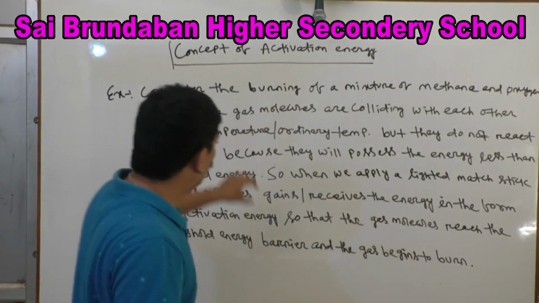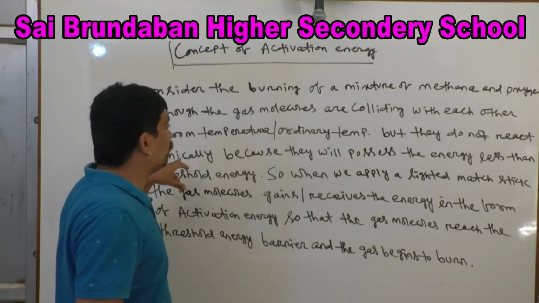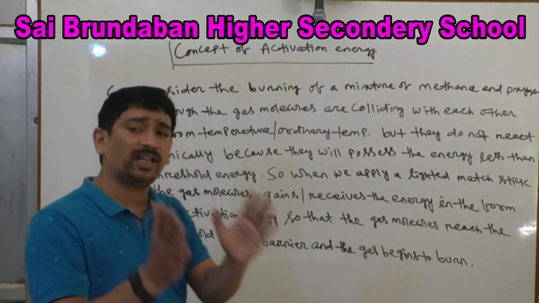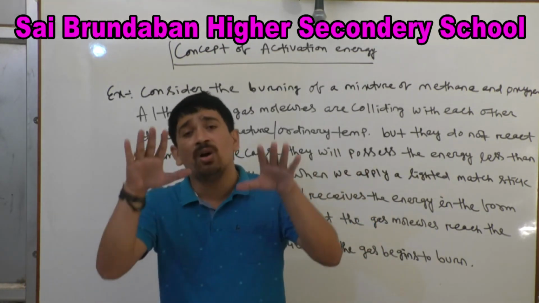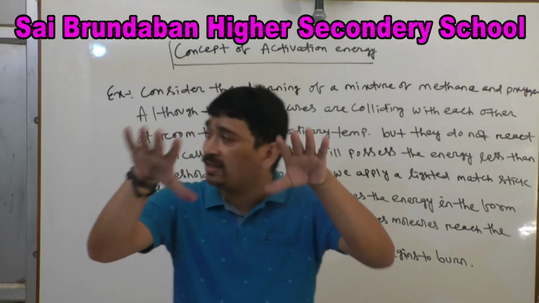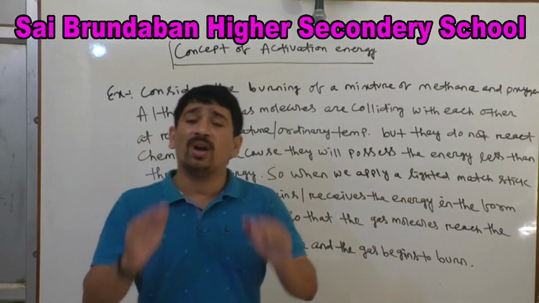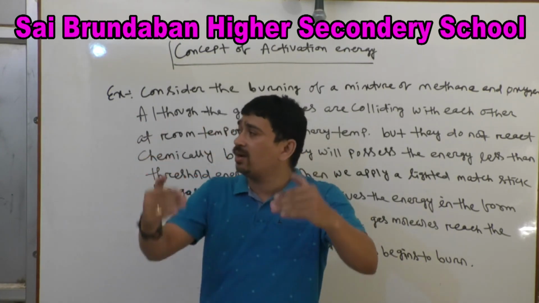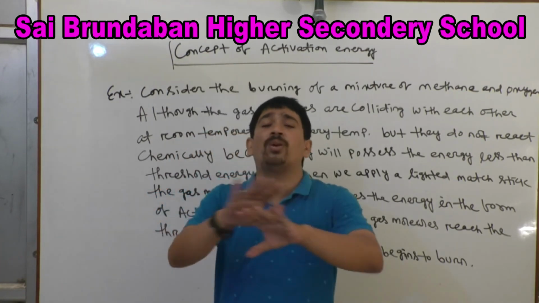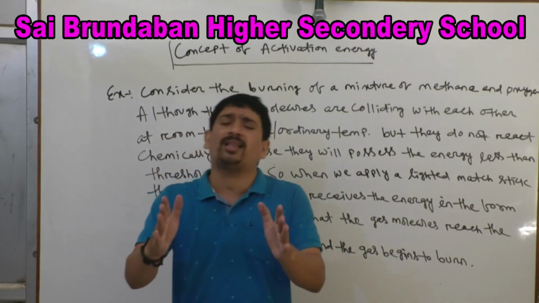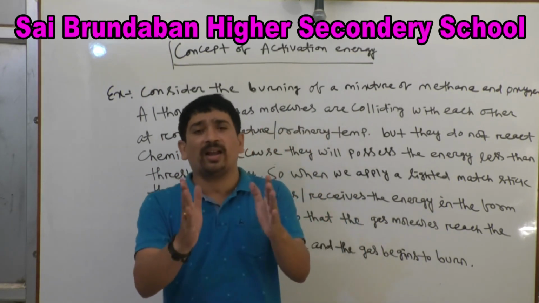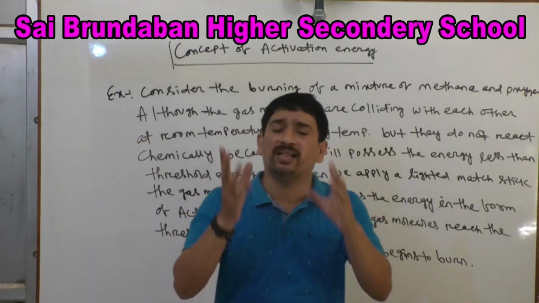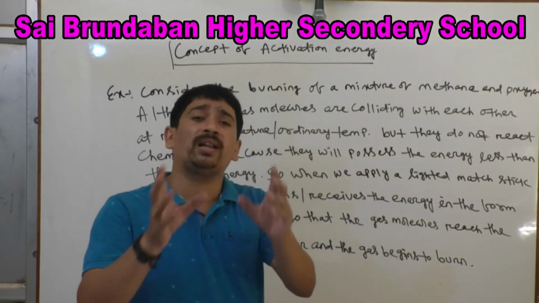So when the gas molecules possess energy less than threshold energy, they will not react chemically. When the gas molecules attain the activation energy, they attain the threshold energy barrier, so that they give rise to product. Otherwise, they will not give rise to product. In order to reach the threshold energy barrier, the gas molecule must receive or gain some amount of extra energy. That energy is activation energy. How will they get this extra energy?